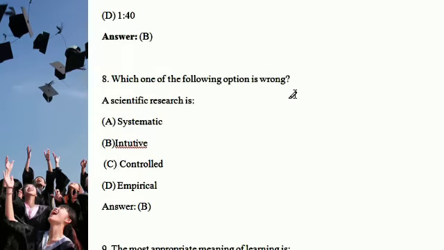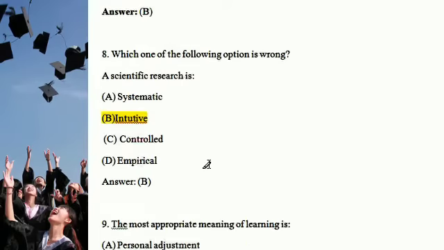Scientific research is empirical, controlled and systematic, but not intuitive. Our question asks which option is wrong, so option B, intuitive, is wrong.